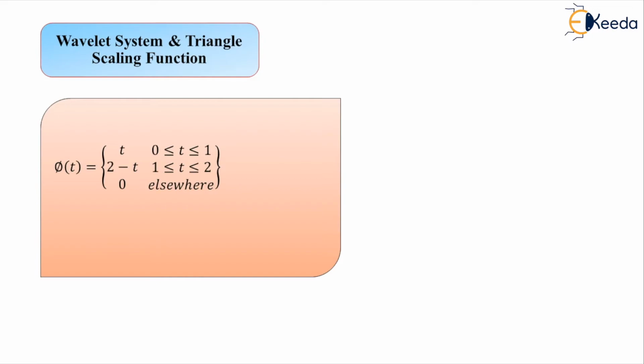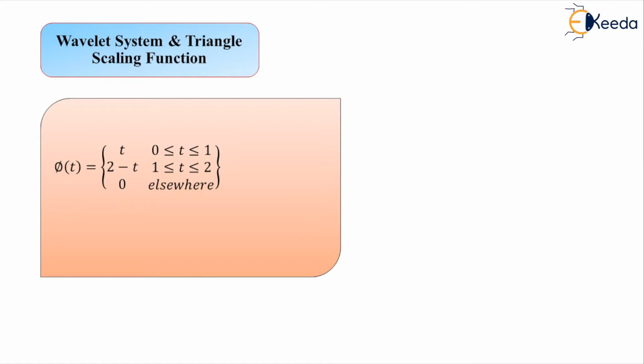First there is a linear increase in the amplitude level, and after a peak point is achieved, a linear drop in the amplitude level. This is something like a triangle, a geometrical shape. That is why we call such a scaling function a triangle scaling function. The usual notation here is phi of t for the triangle scaling function.